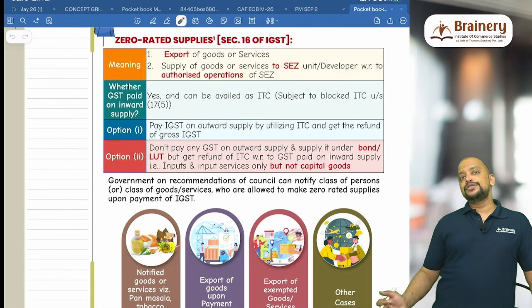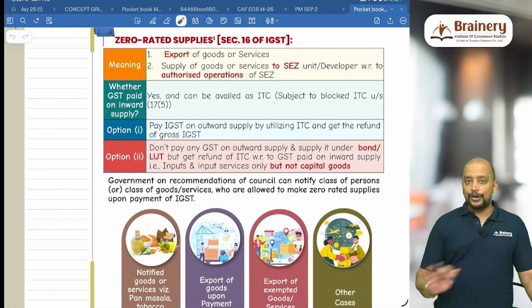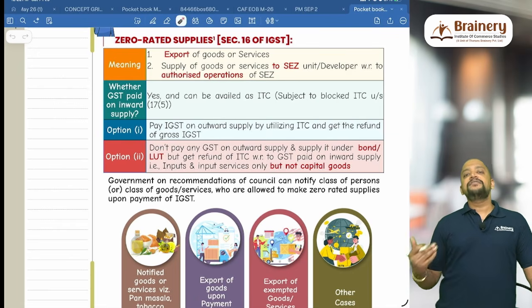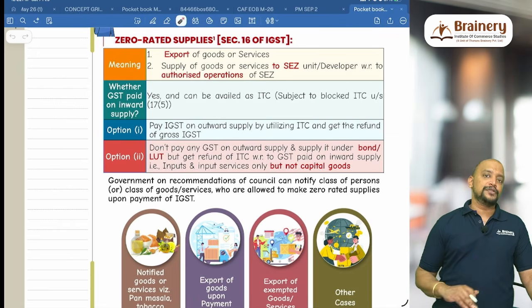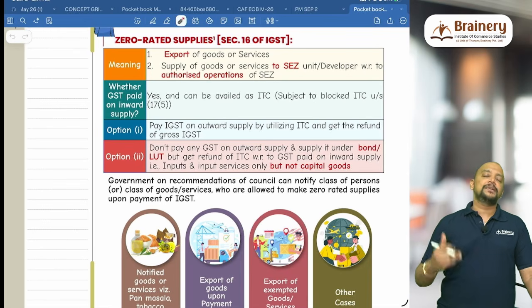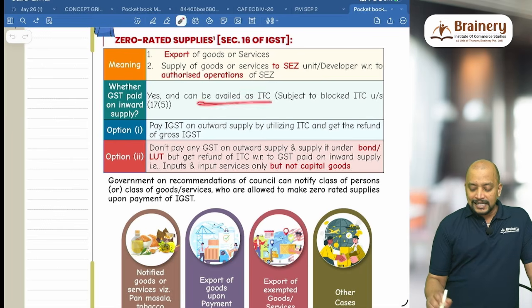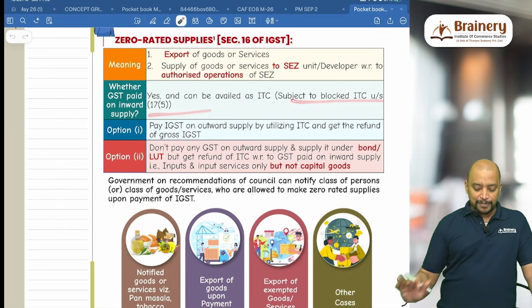And what about the blocked credits? When my outward supply is zero rated, can I take ITC with respect to inward supplies which are blocked ITC? No, blocked ITC we cannot take. Even inward supplies for non-business purpose also we should not take, and only matched ITC should be taken. Unmatched ITC should not be taken. Matched ITC means that is reflected in GSTR 2B. Yes, and ITC can be availed, but blocked ITC cannot be availed.